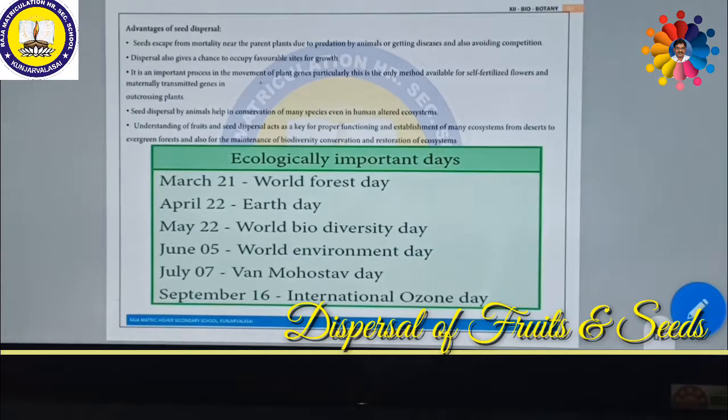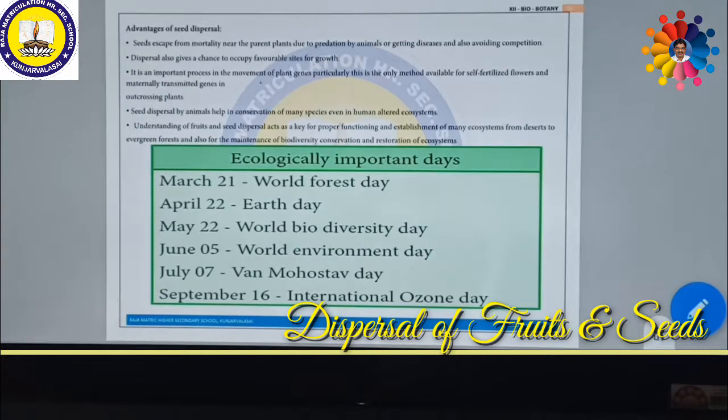The seeds escape from mortality near the parent plant due to predation by animals or getting diseases, and also avoid competition. Dispersal also gives a chance to occupy favorable sites for growth. It is an important process in the movement of plants' genes.